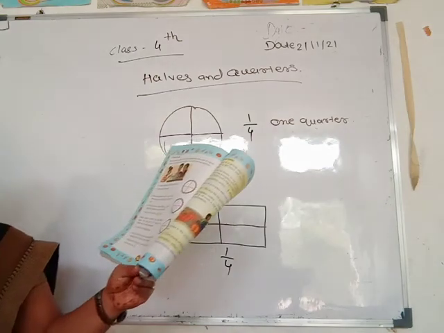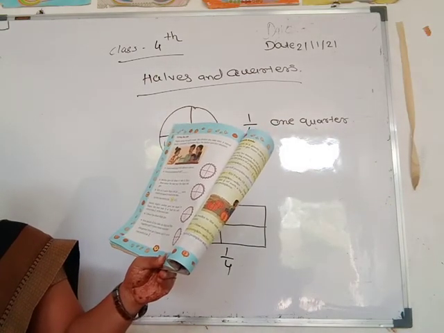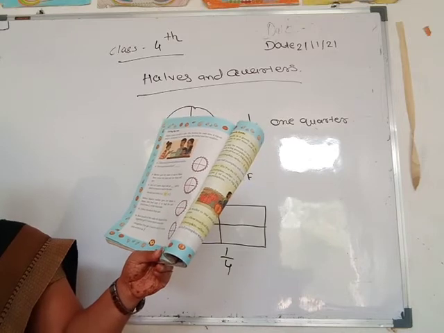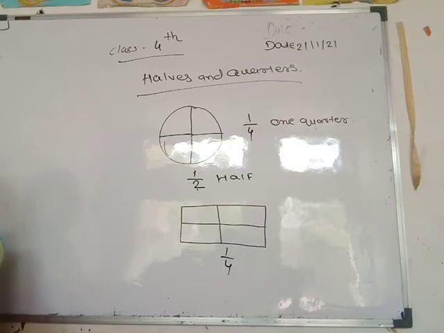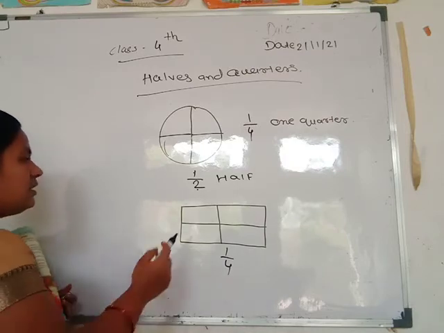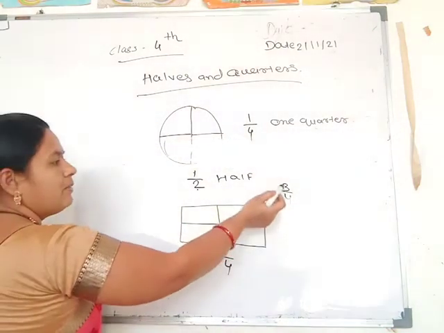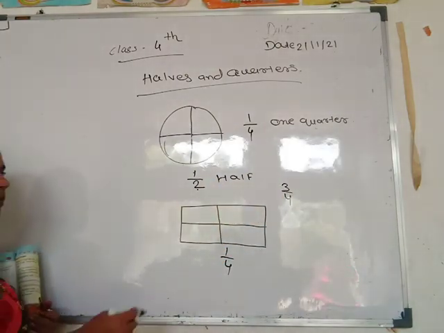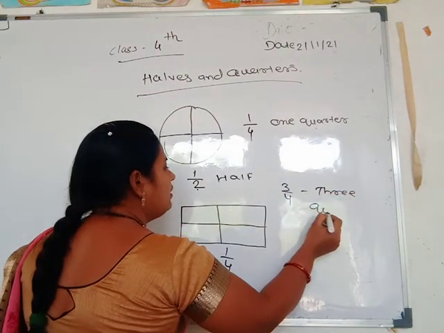Then how much of this cake do Rajni and Raju together get? Color their total share. All together they get 3 parts out of 4. See this, 3 parts out of 4 means 3 by 4. Out of 4, how many parts here? 3 parts, and it is called 3 quarters. 3 by 4 means 3 quarters.